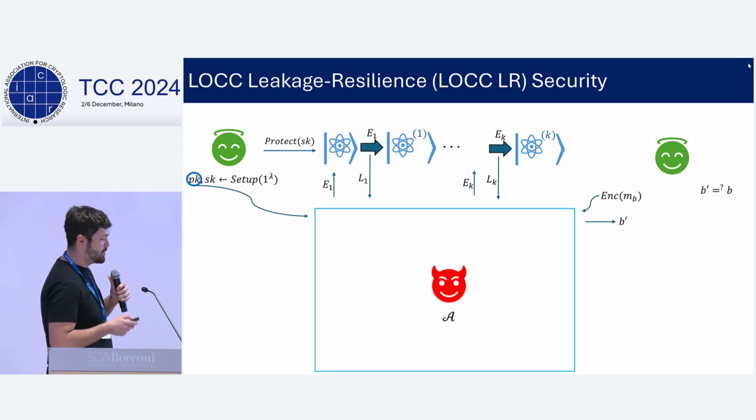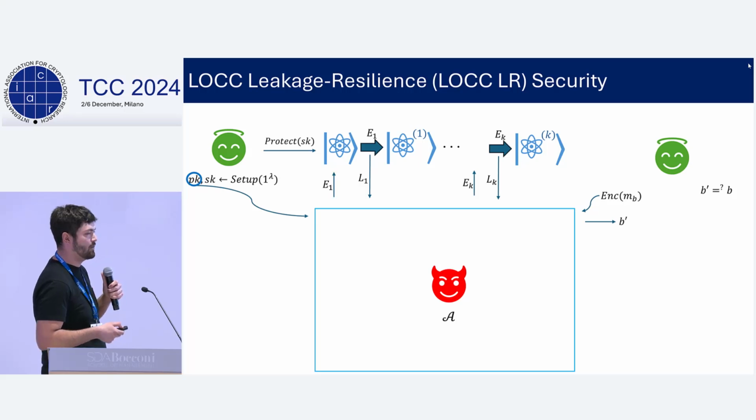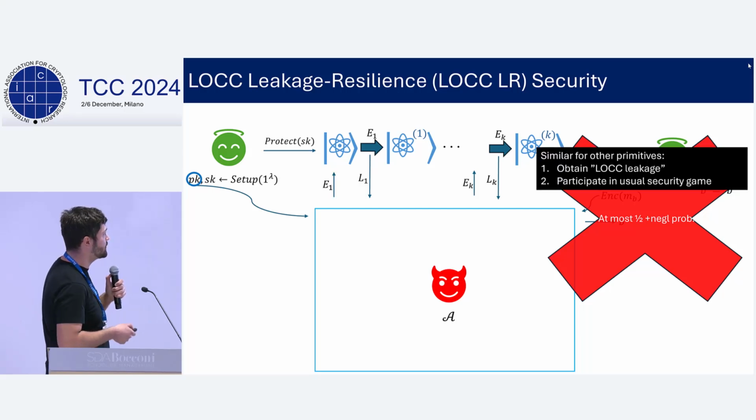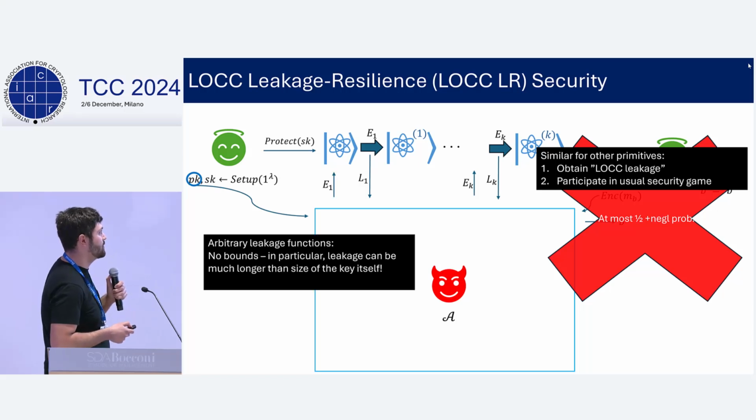And after the adversary finishes the leakage phase, it will receive a challenge ciphertext, an encryption of M0 or M1. And we require that it cannot guess which case it is with probability better than random guessing, which is 1/2 plus negligible. So even with all this information about the secret key, it cannot do much better than random guessing. And as I said, the notion will be similar for other primitives like signatures and PRFs and so on.